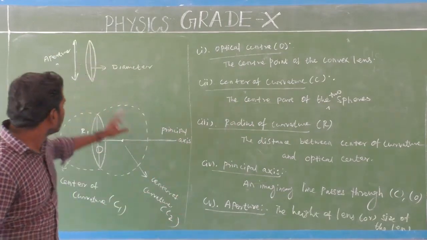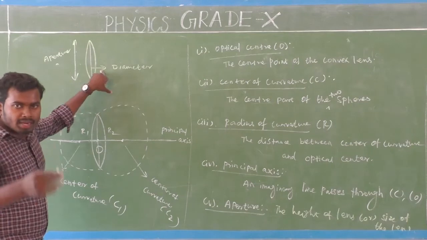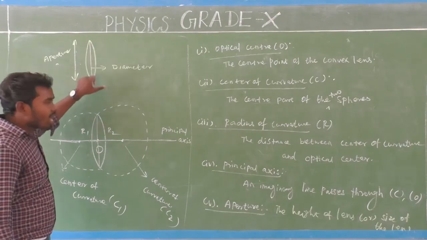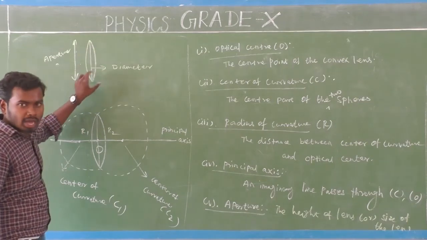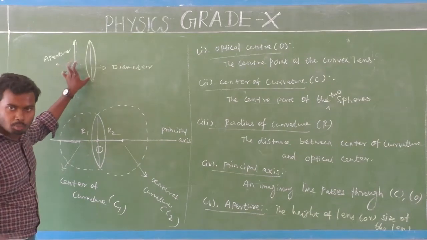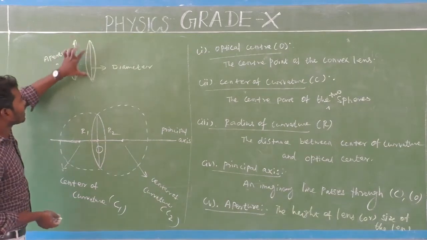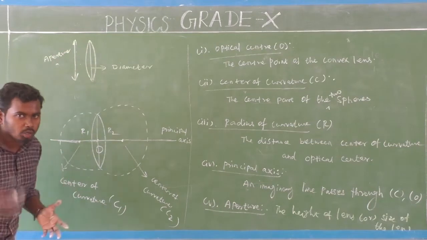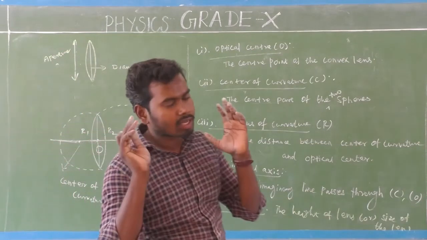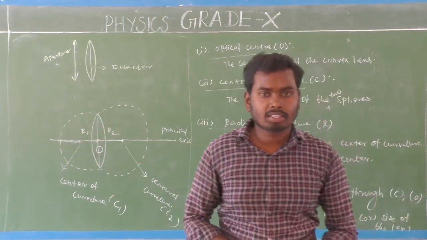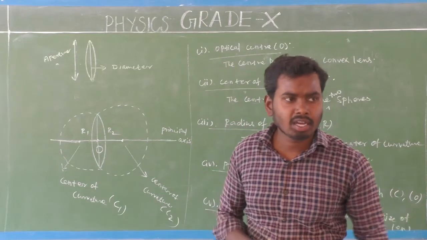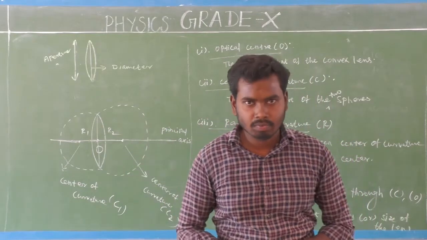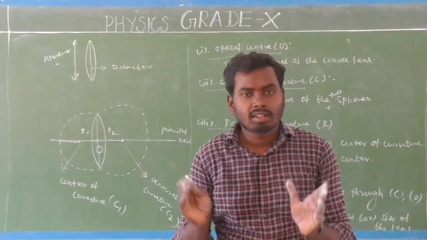Look at here. Generally the aperture is represented by its diameter, the diameter of the lens. So diameter and height are both equal. Look at here, this is the diameter and this is the height. Both are equal, don't get confused. So we come to the conclusion: what is aperture? The height of the lens, or the size of the lens, that is aperture.